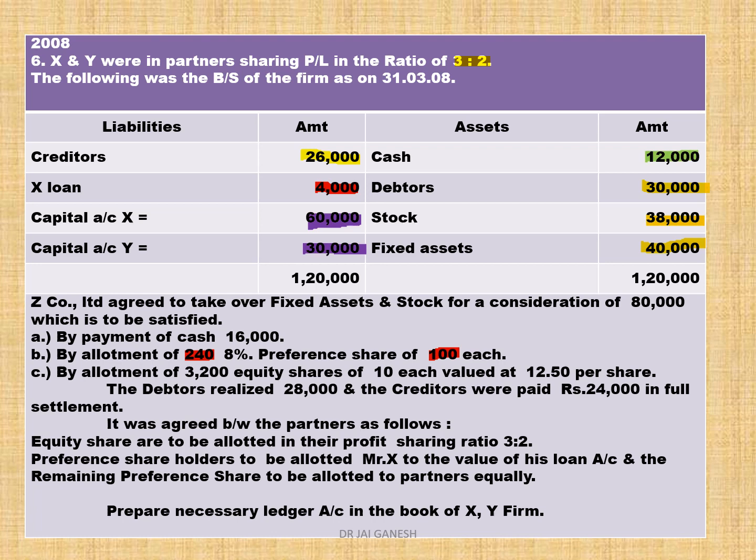These two assets are taken over by the company for a purchase consideration of 80,000. So 80,000 is called PC, purchase consideration. This PC is paid partly cash, partly preference, partly equity. So PC is given in the question, no need to calculate.